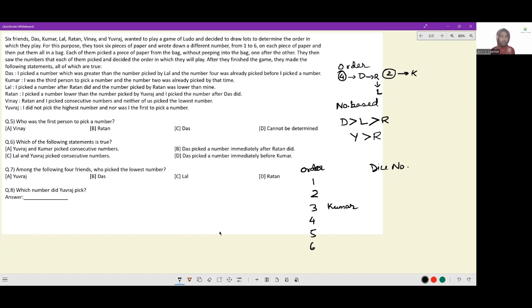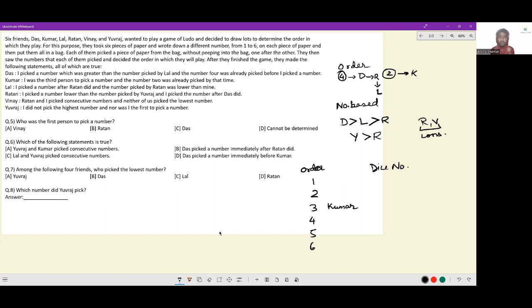Okay. Vinay: Ratan and I picked consecutive numbers, and neither of us picked the lowest number. Okay. So Ratan and Vinay consecutive, and none of them picked a number which was lowest. Now see, about Ratan, we have lots of information.